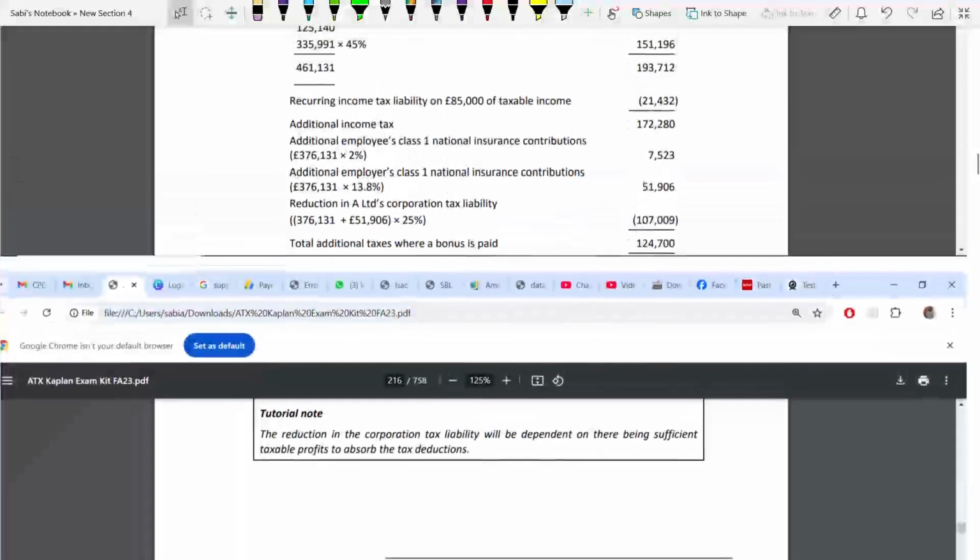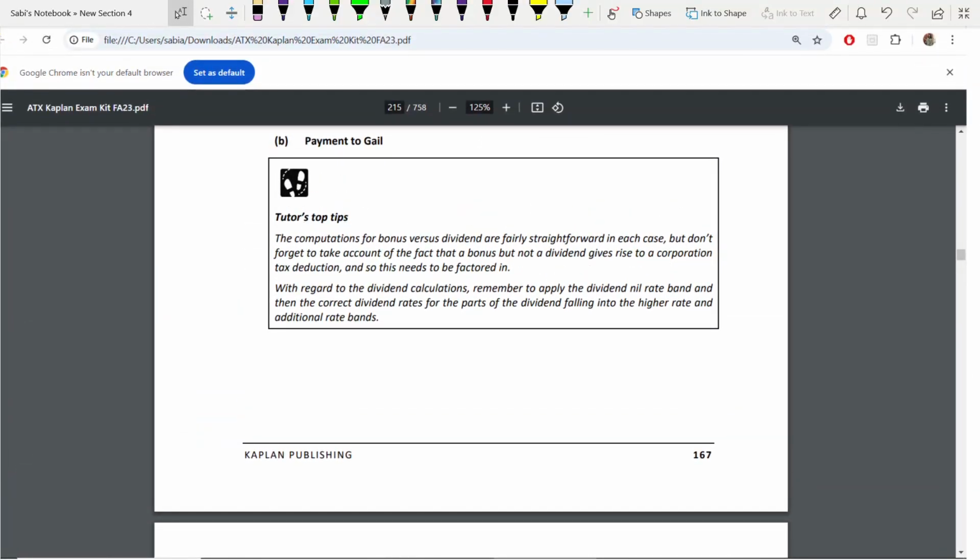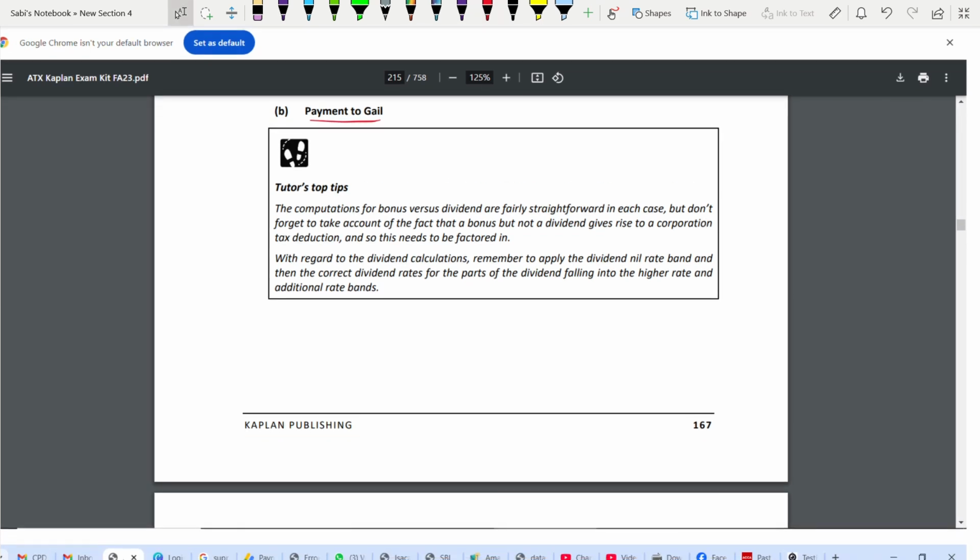It's dividend versus bonus. Here there are lots of calculations. So payment to Gail, this is how you have to write. So remember, the computation part is very easy. It is very straightforward, bonus and dividend. But you have to remember one thing. Bonus will give rise to a corporation tax deduction. If you're having a bonus, your corporation tax will reduce, but not dividend.